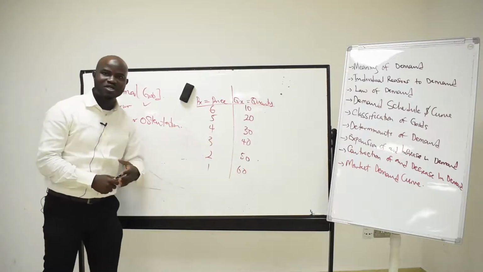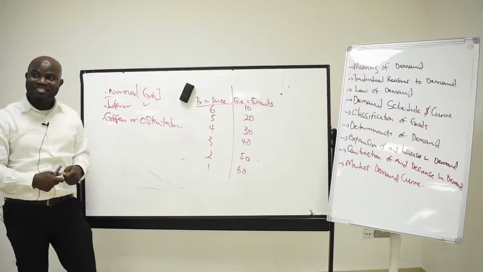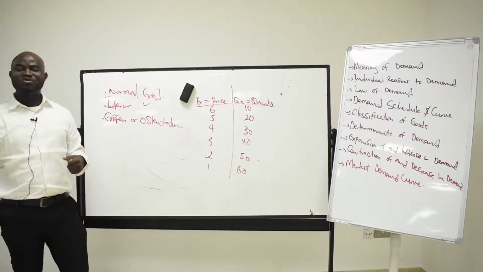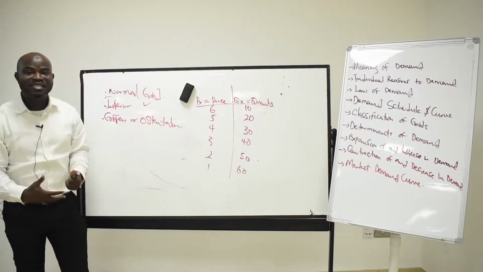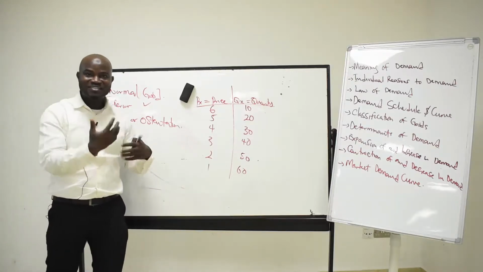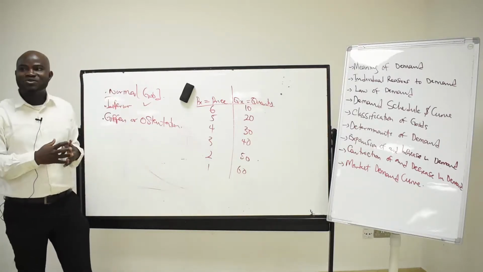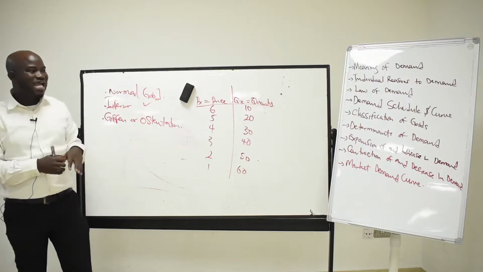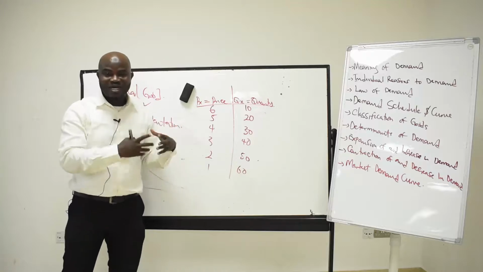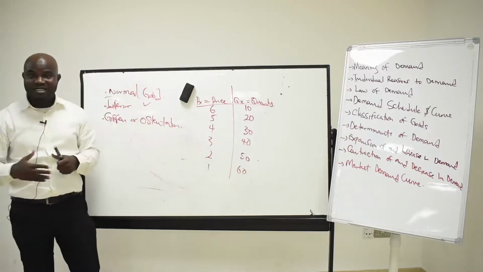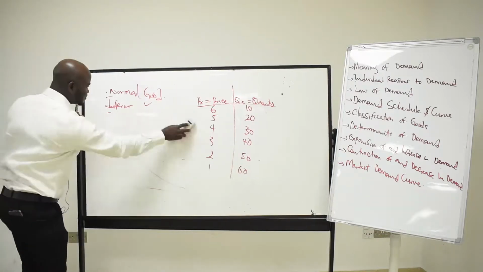Let's say, for example, the Range Rover of 2020 is expected to be cheaper than the Range Rover of 2021. But people still buy, irrespective of the price. Even the one of 2023, people have started asking to customize it to their taste. So this is what we call a giffen or ostentation good, and it is known as an exception to the law of demand, because as the price of that good is increasing, the quantity demanded is also increasing.